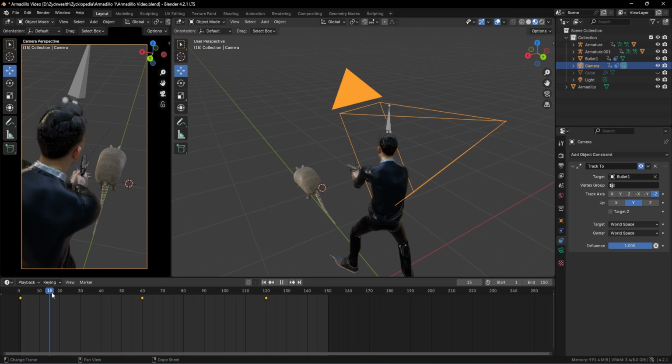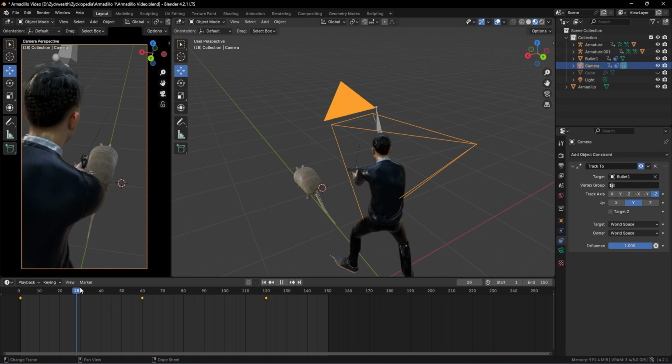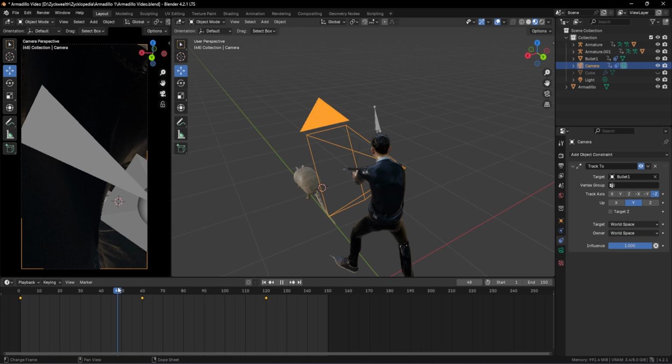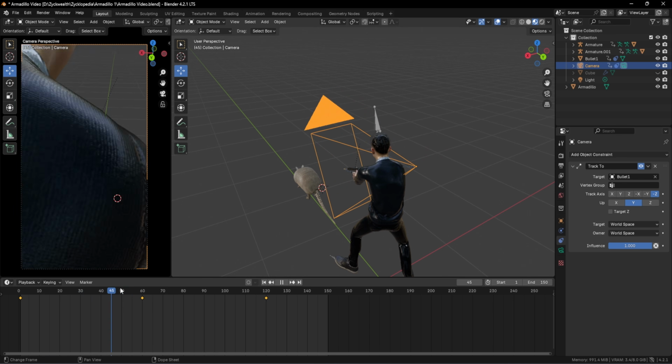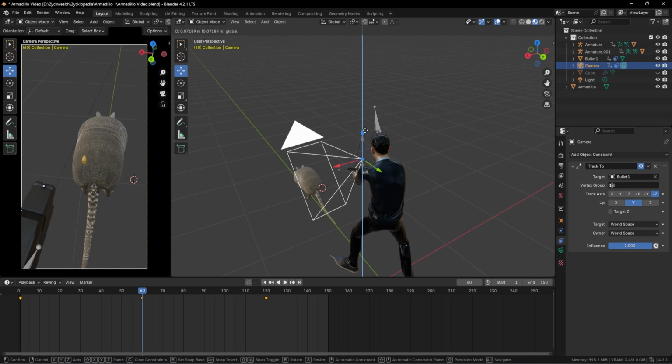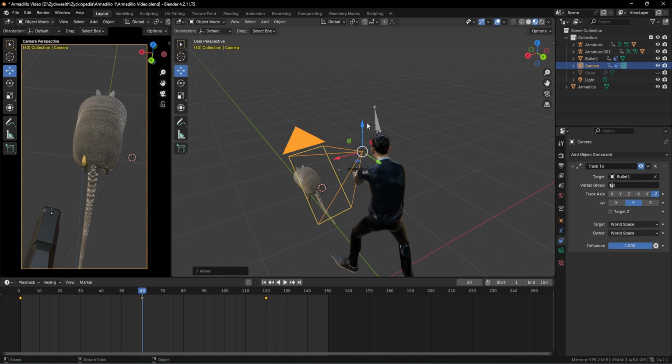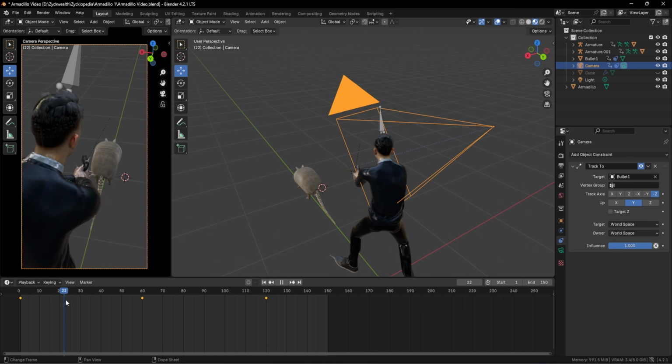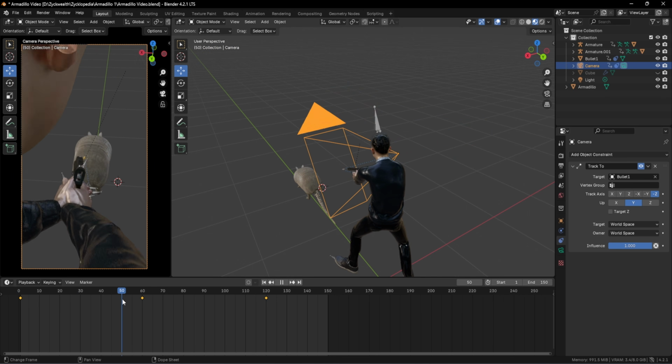Our character will fire the bullet. Then our bullet will go towards our character. Oh, this is not what I expected. So we have to move this point a little bit up like this. And again press on I to override this keyframe. Now if you play our animation, we can see that our camera will go towards our character like this.